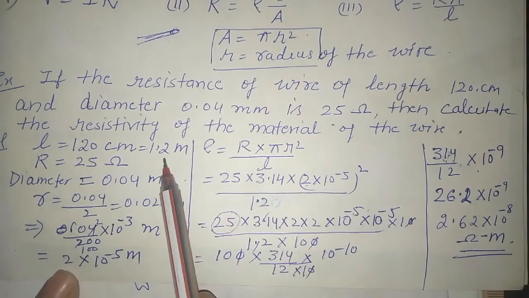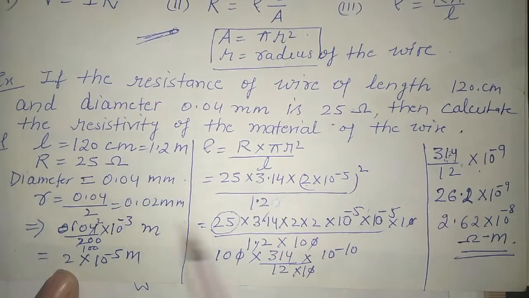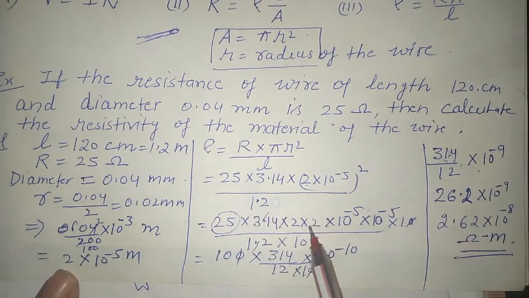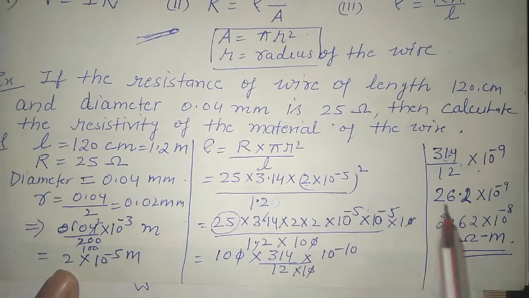L is 1.2. We have converted 120 centimeter to 1.2 meter. So 25, 3.14. This is 2 because it is a square. So we have written 2 here 2 times. 10 to the power minus 5 is also written 2 times.